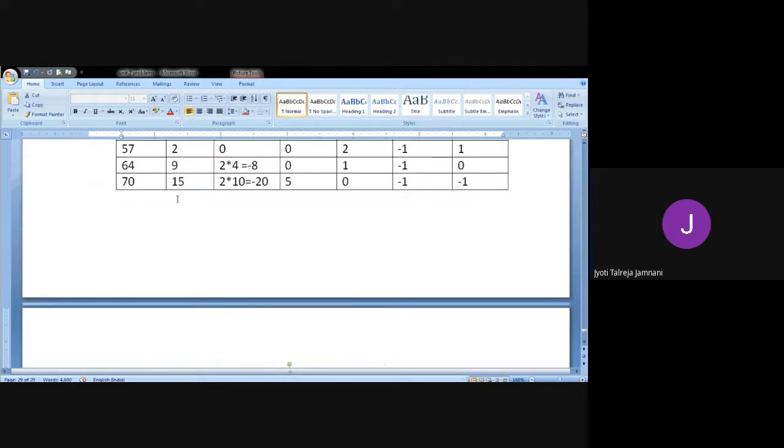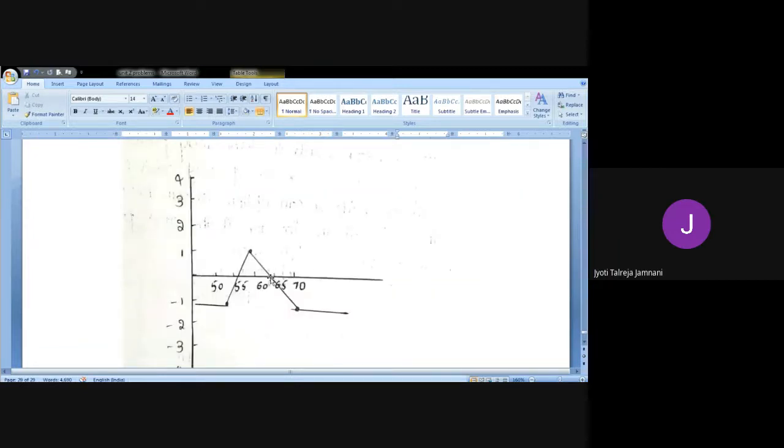At 64, in between 60 to 65, we have 0. Here you can see at 64 you had 0. And then last at 70 you're again losing 1 rupee. So you can see here from -1 we go to +1 and then come back to -1. And any price above 70 or below 52, you will have the same loss. So we just draw two straight lines after the cone, or after the mountain, you can say. Is that clear? Understood the graph? Yes, ma'am.